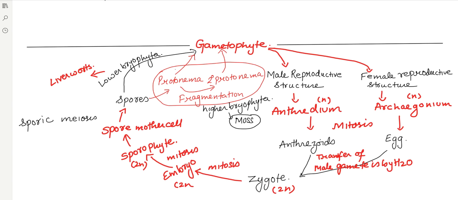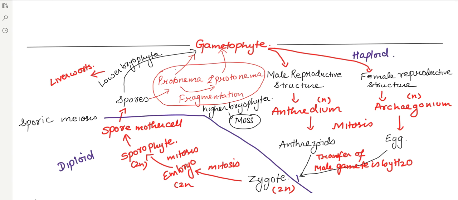From here, from the zygote, the diploid phase started till the particular spore mother cell. So this portion represents your diploid life cycle, and the upper half represents your haploid life cycle. So this is about sexual reproduction, how sexual reproduction will be taking place.